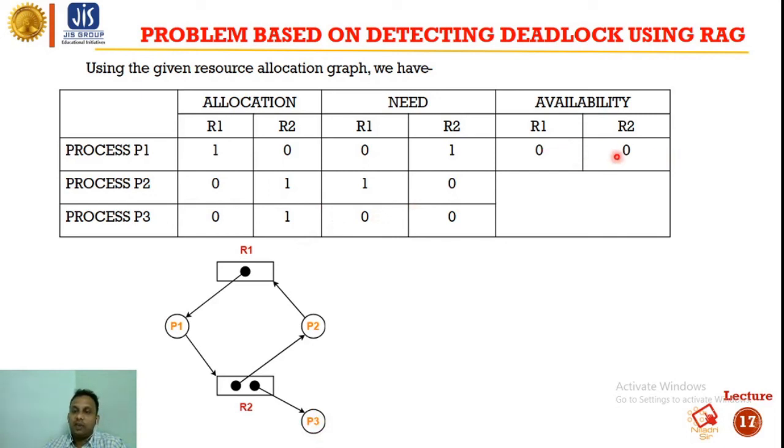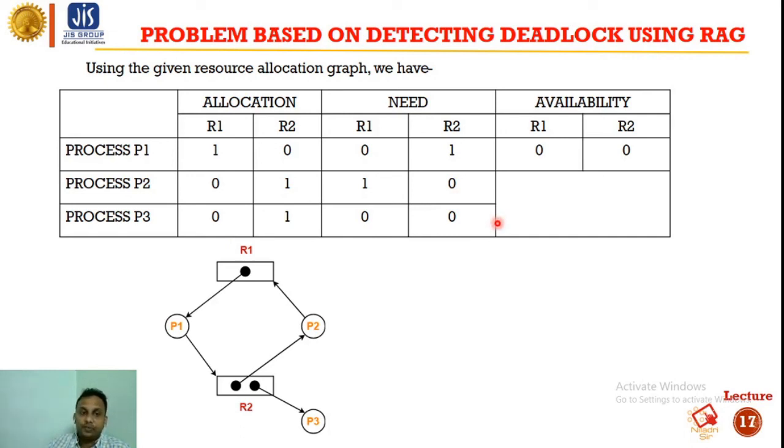And there is no available matrix right now, okay. As R1 has only one instance and it is held by P1, and R2 has two instances and it is already held by P2 and P3, okay. So there are no available R1 and R2 resources, okay. So as we can see, P1 requires 0 R1, 1 R2, P2 requires 1 R1, 0 R2, and P3 requires 0 R1 and 0 R2.